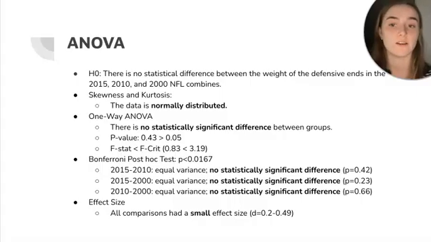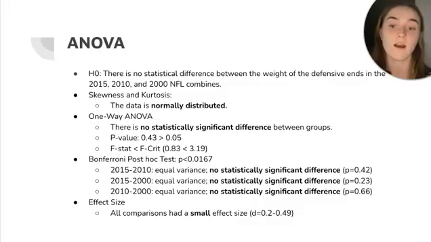Lastly, in the ANOVA analysis, I used the null hypothesis that there is no statistical difference between the weight of the defensive ends in 2015, 2010, and 2000 NFL Combines. My skewness and kurtosis values indicated normally distributed data, and I used a one-way ANOVA analysis. The results of the ANOVA analysis indicated there was no statistically significant difference between groups. The p-value was 0.43, which was greater than 0.05, and our f-stat value was less than the f-crit value.